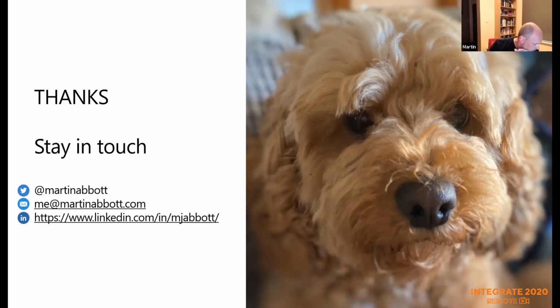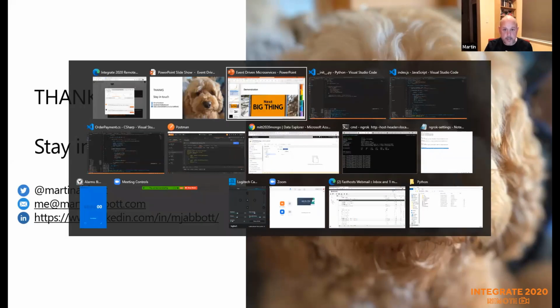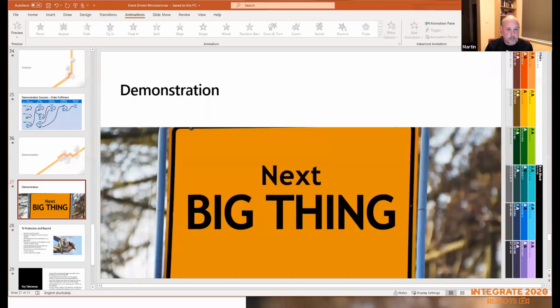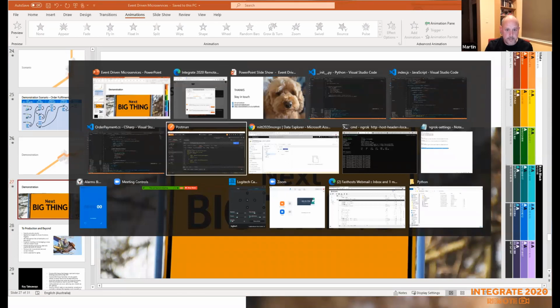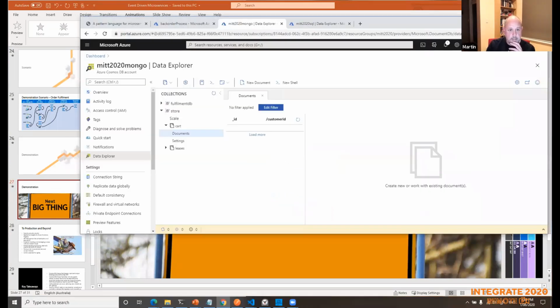One of the questions is when to use table or Cosmos DB. Table is a pretty flat structure. Cosmos DB by its very nature is a document database, or in the case of the way I was using it, a document database. So let me very quickly go back. If we look in here now, we refresh this just so we can see the cart that we put in here.